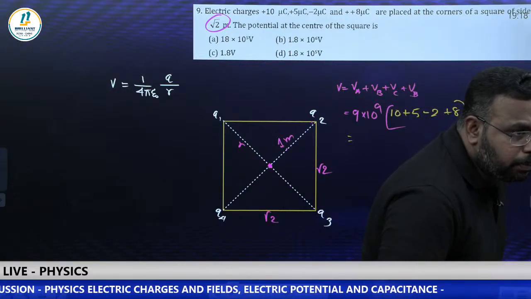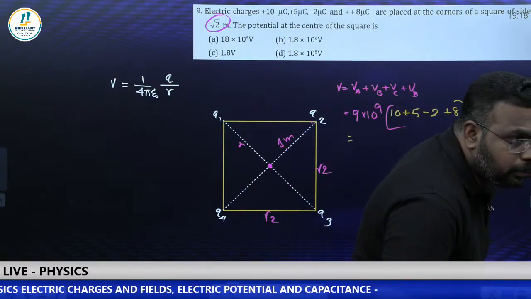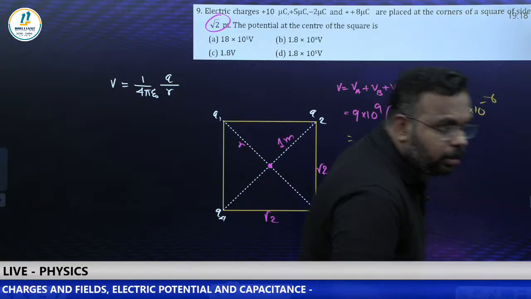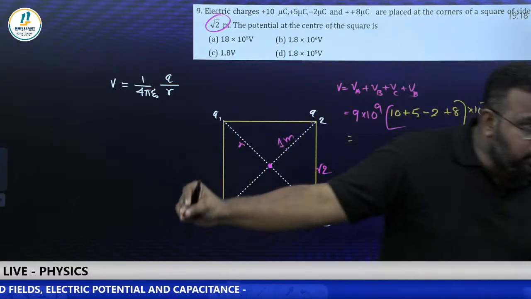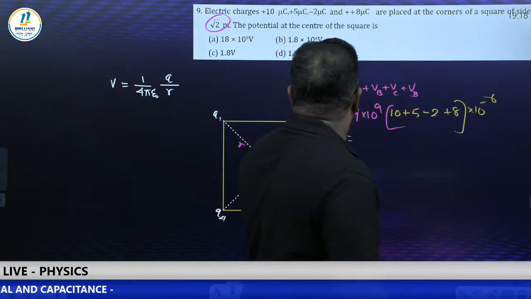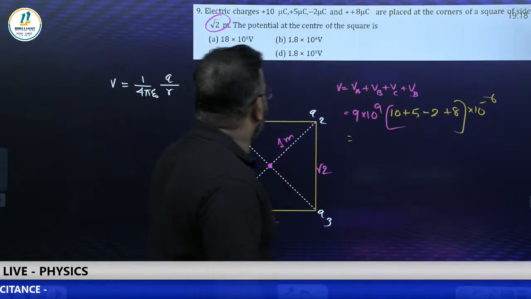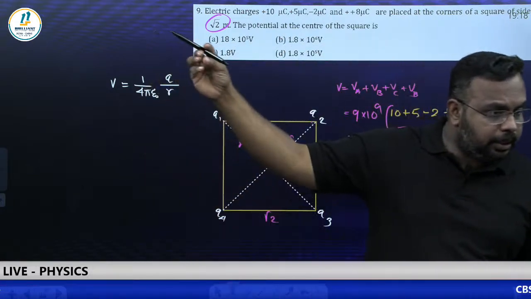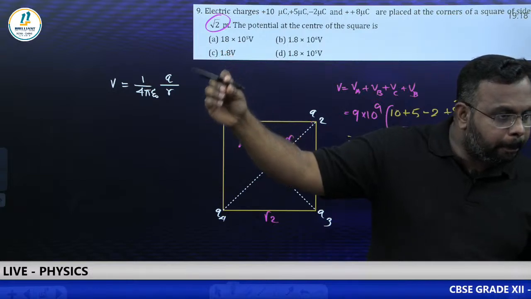Yeah, Smriti is saying it's B. Aditya. Sanjay is saying that it's 1.8 into 10 power 5. 1.8 into 10 power 5, that means option D, Sanjay, right? Yeah.